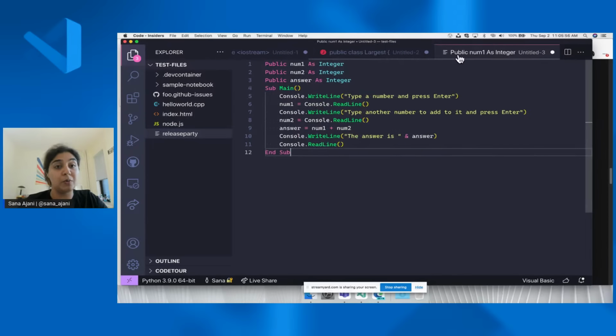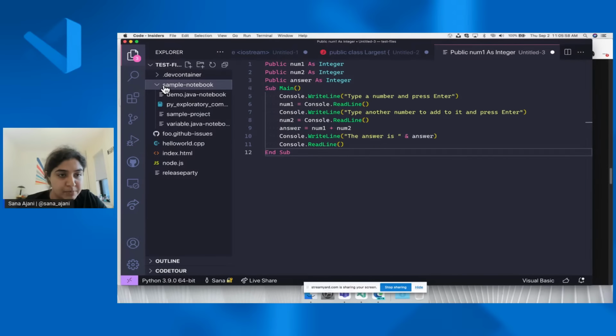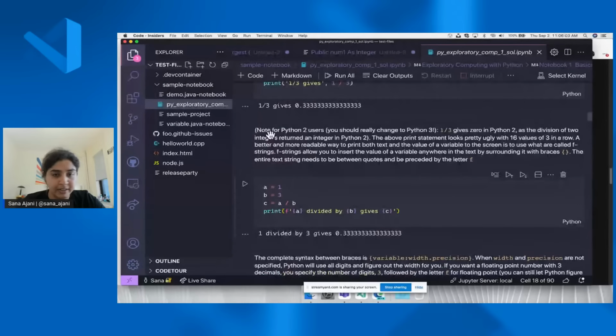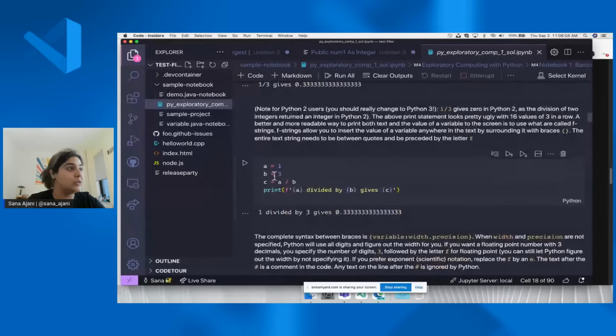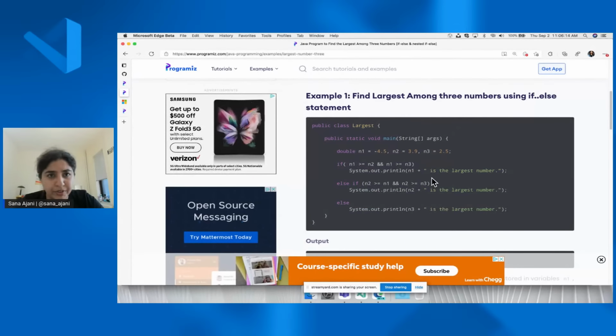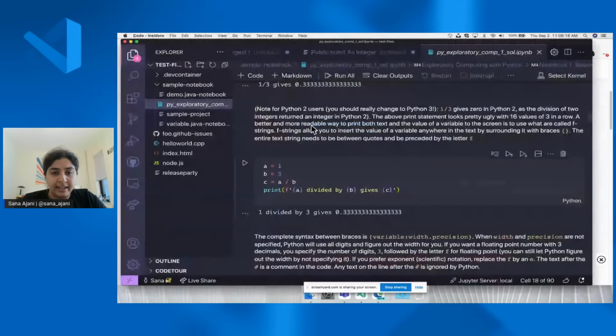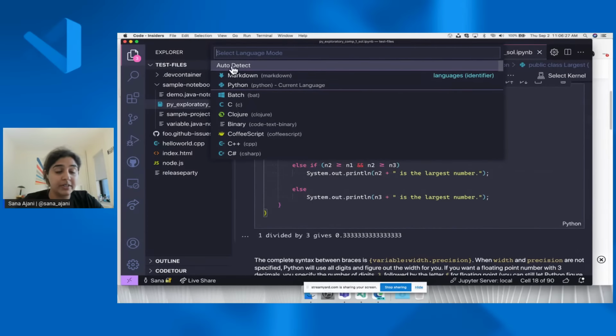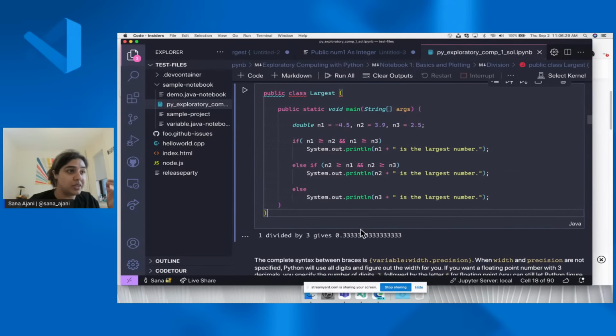And this also works for notebooks, which is really cool. So for instance, I'm going to open up this Jupyter notebook over here. So in the notebook cells, there's also a similar language picker concept. So this is a Python picker, but let me go ahead and, for instance, copy this Java example again. And I can edit this notebook cell, and instead of Python, I'm going to paste this Java code and then click on this language picker, click on auto detect, and you can see that it changes within the Jupyter notebook cell to be Java too.